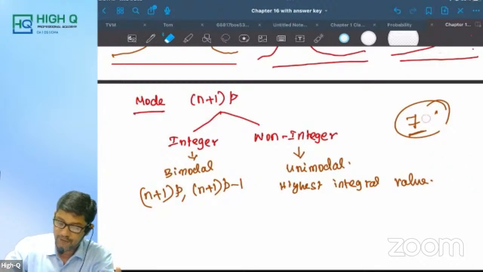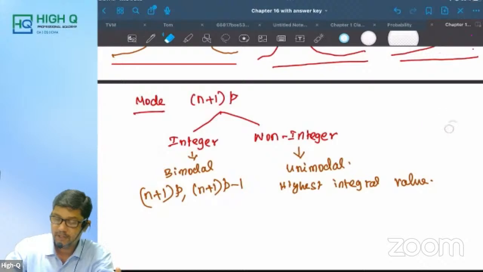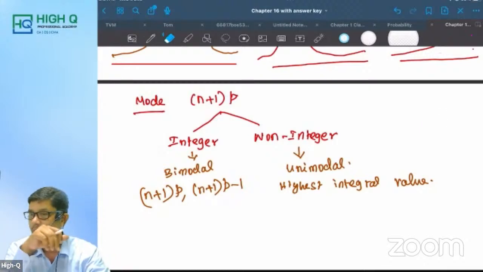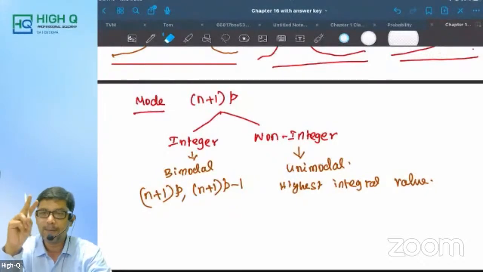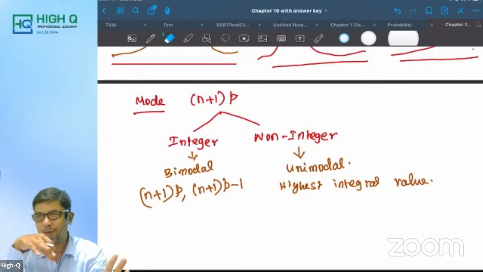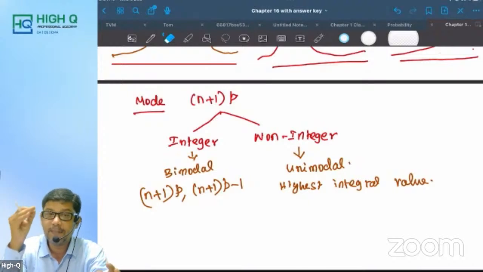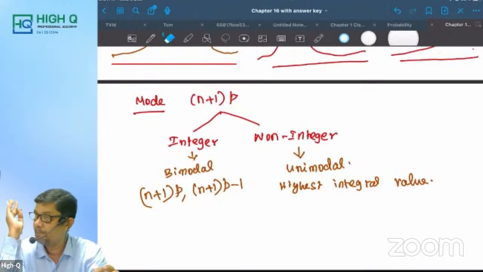For example, n and p will be given to you. If you are getting (n plus 1) into p equal to 3, then it is bimodal, and the modes are 2 and 3. But if you are getting 7.6, it is unimodal. My dear, this is a very, very important question. Simple and important question.